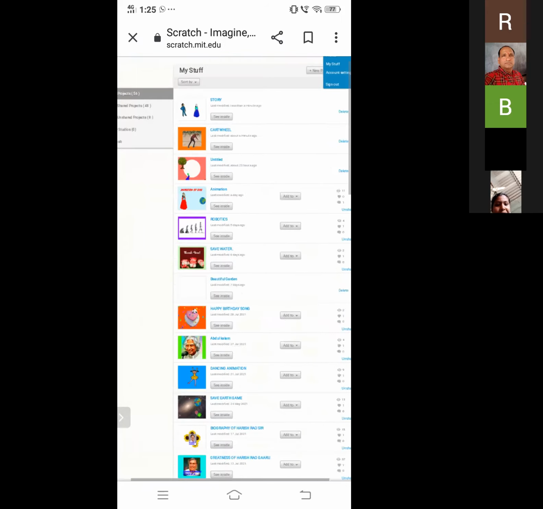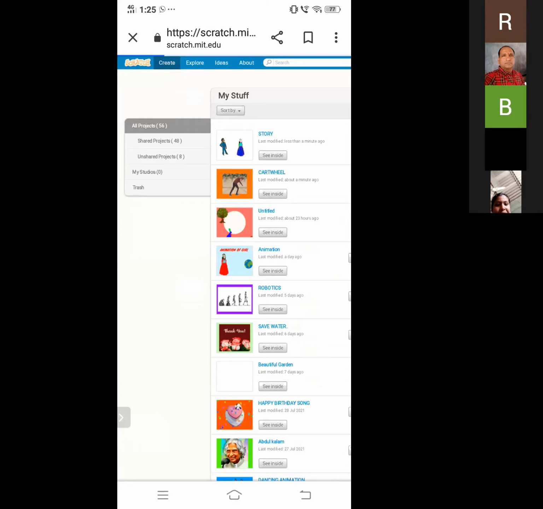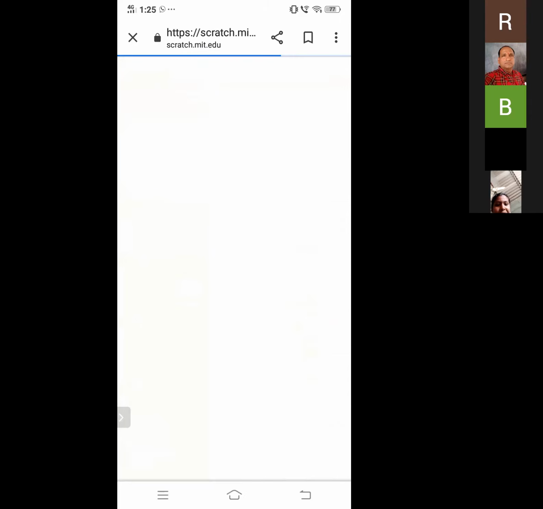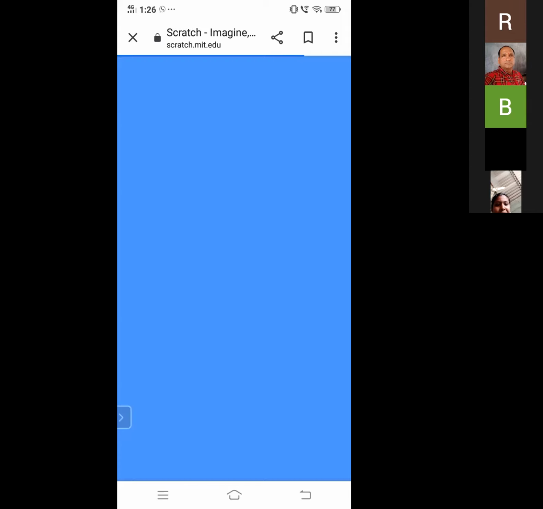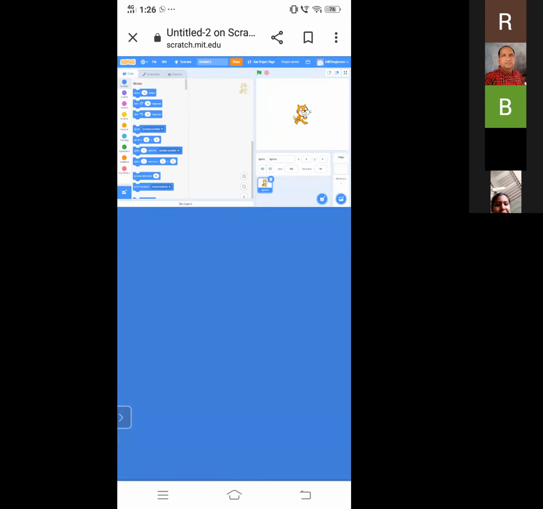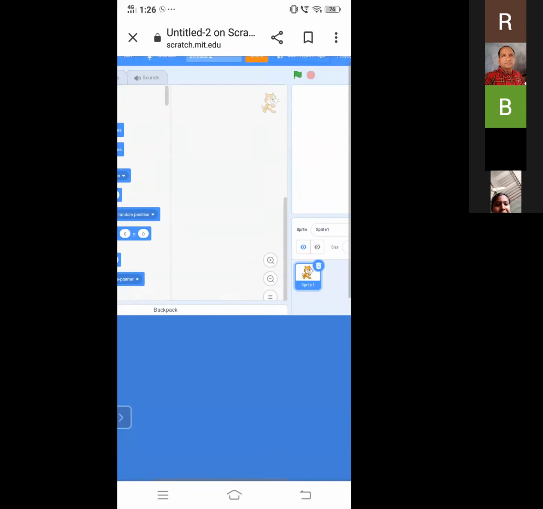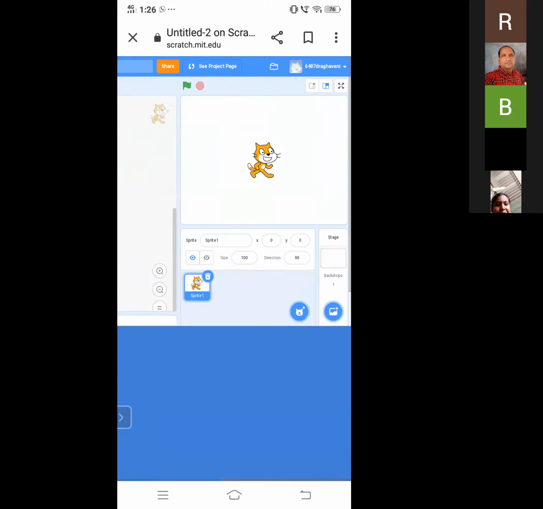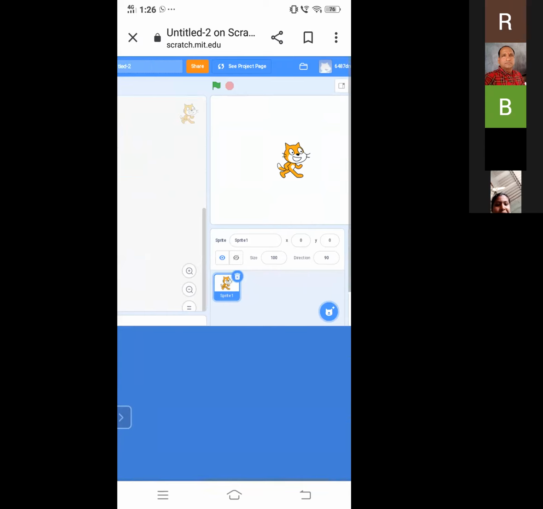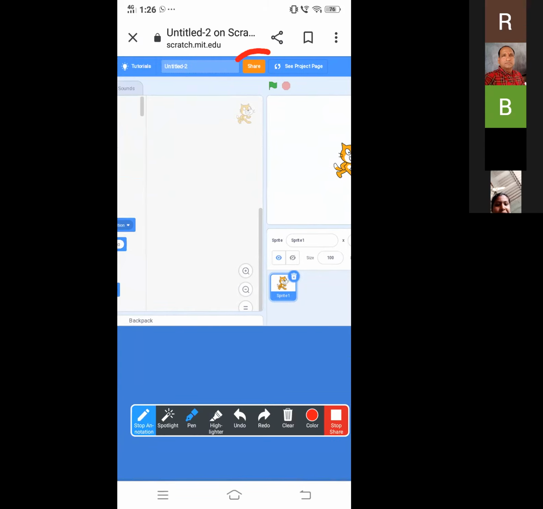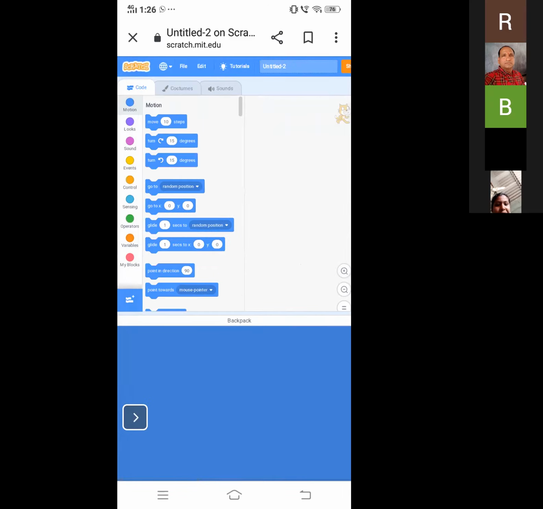So if you want to create any project, I already said about it first. At first I explained about create. So if we click on that create, it will be loading. So you can see creating project. Now I want to explain how to do a small project in an easy way. So you can see this share option. I got a notification, so I got this option. If you didn't get any notification, you can't see the share option in your mobile.